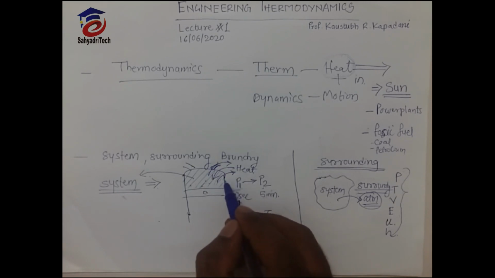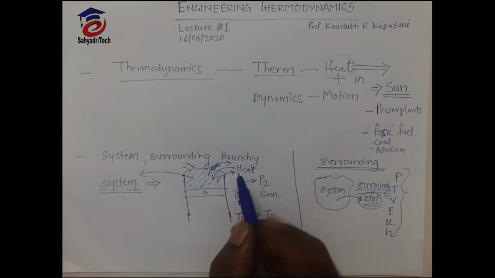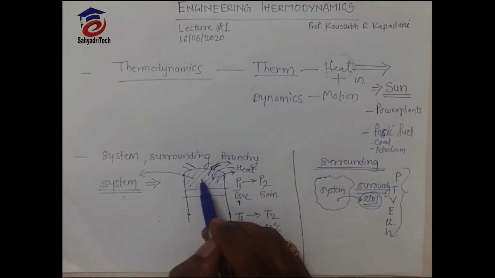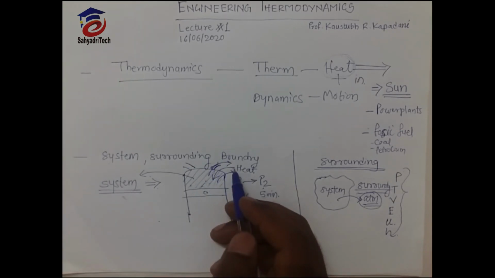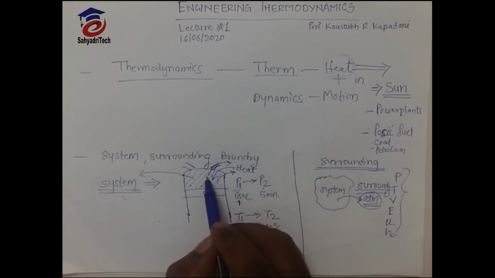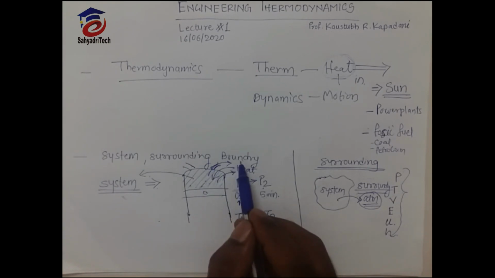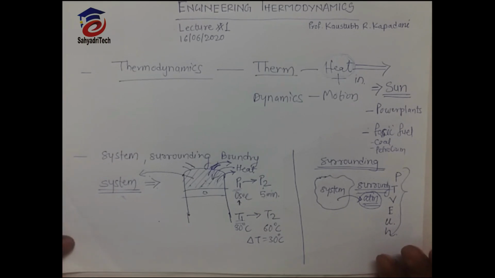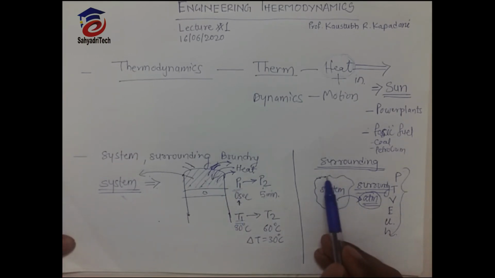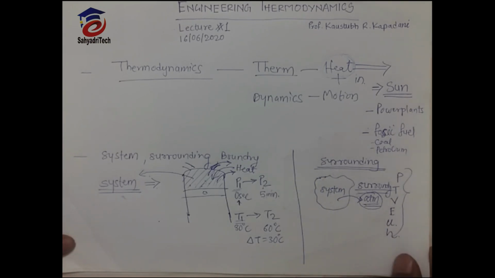We know exhaust gases escape out through the silencer after combustion, and along with those gases some heat also transfers, due to convection. So matter can also transfer from system to surrounding. This is our system, so some matter and some heat can transfer from system to surrounding and from surrounding to system. This way there will be interaction between system and surrounding, and this is the boundary. So the next topic is boundary.